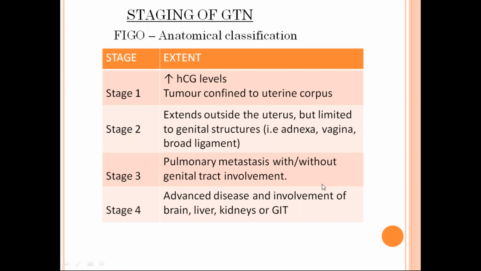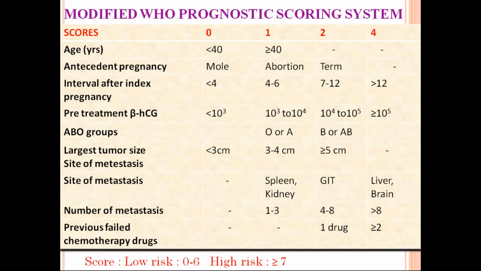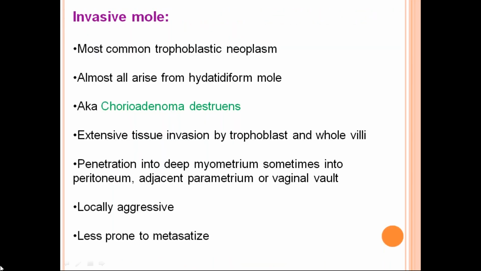So these are the clinical features, finished. Okay, in the next class I'll tell you all about gestational trophoblastic neoplasia, which includes choriocarcinoma, placental site trophoblastic tumor, epithelioid cell trophoblastic tumor, and chorioadenoma destruens. Chorioadenoma destruens is nothing but an invasive mole.